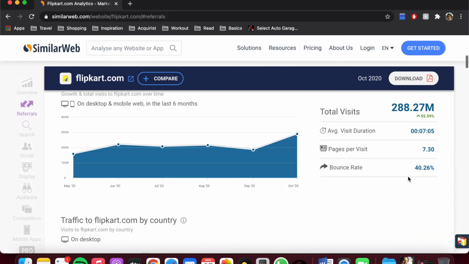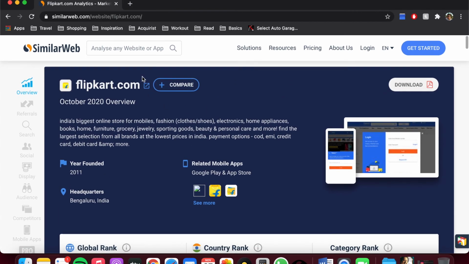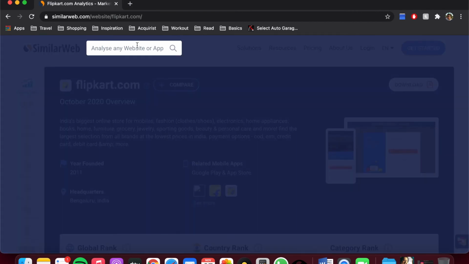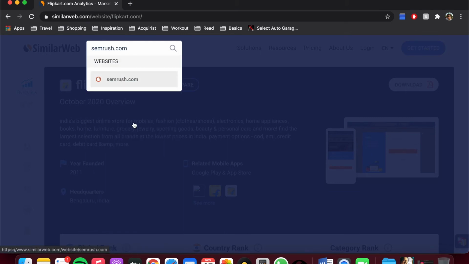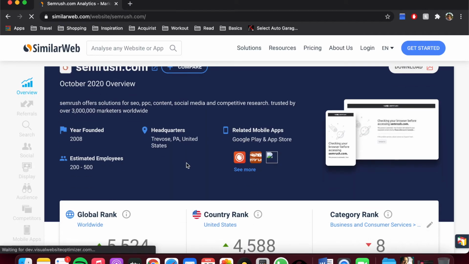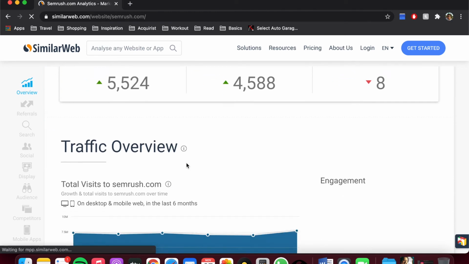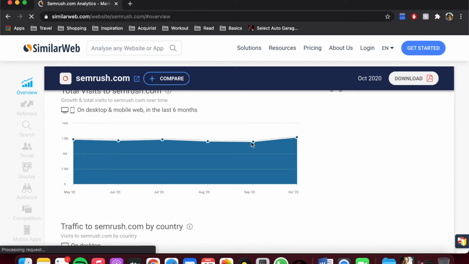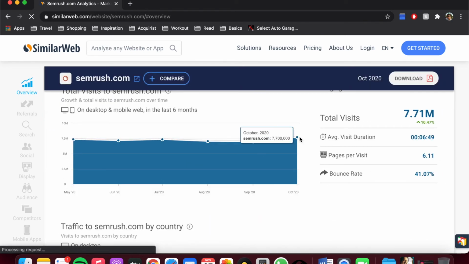Now let's take a look at another category, a SaaS player. We'll be taking a look at SEMrush.com and a similar analysis for this particular category. On SEMrush, I can see that the traffic has remained fairly flat over the last 6 months.